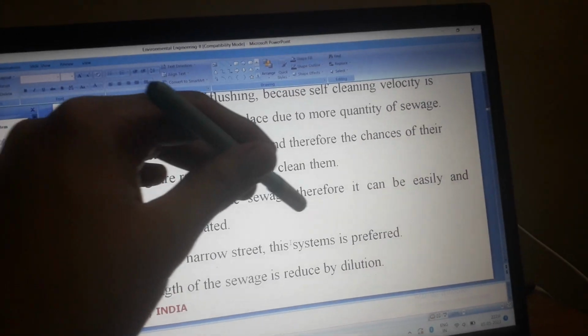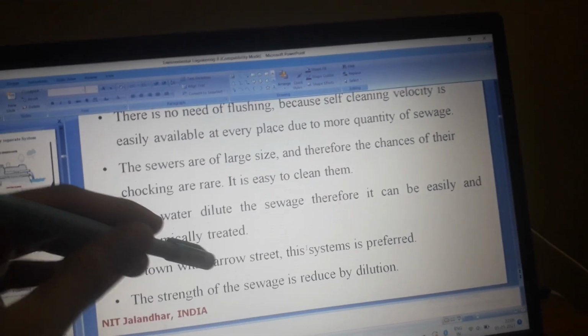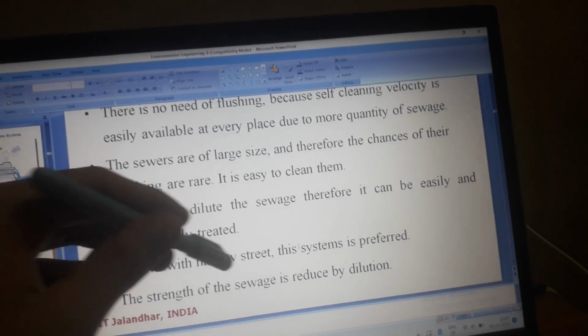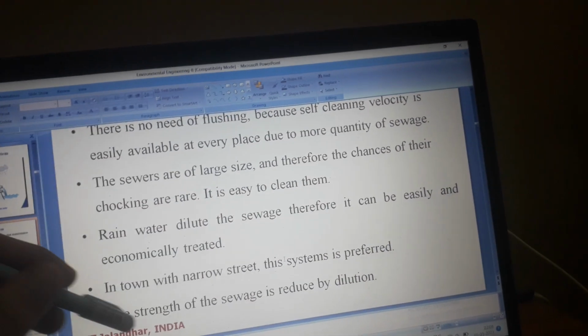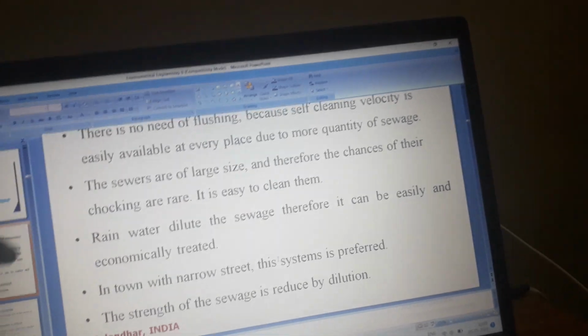Rainwater dilutes the sewage, therefore it can be easily and economically treated. In towns with narrow streets, this system is preferred. The strength of sewage is reduced by dilution.